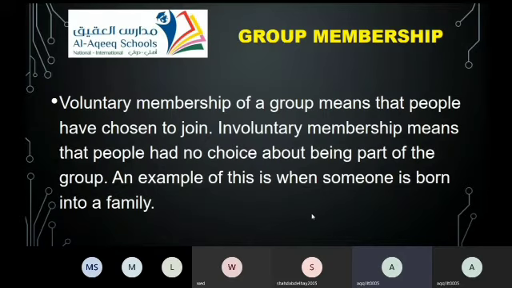When someone is born into a family, do you have a choice in this? Did you choose your family? No. This is involuntary membership. But what about a sport club? Is this voluntary membership or not? Voluntary, because you can choose which club you want to be part of. But if you're born into a certain family, you have no choice. This is involuntary.